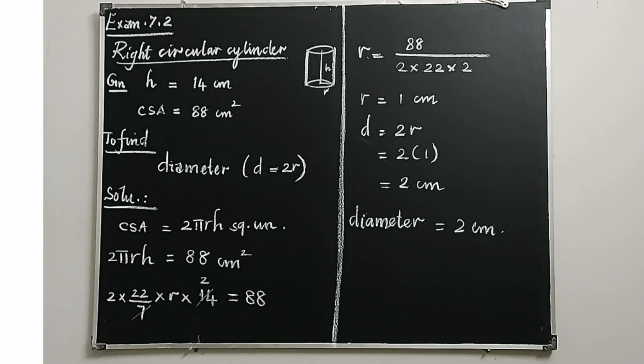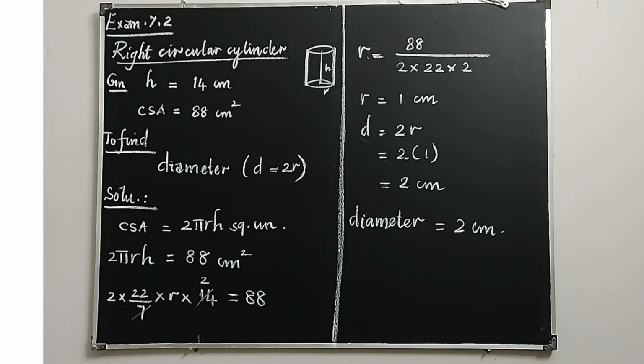Read the question which is given on page number 272. The curved surface area of a right circular cylinder of height 14 cm is 88 cm square. It is a long sentence, so read it carefully. The curved surface area of a right circular cylinder of height 14 cm is 88 cm square. So it is very clearly given that the curved surface area is 88 cm square.